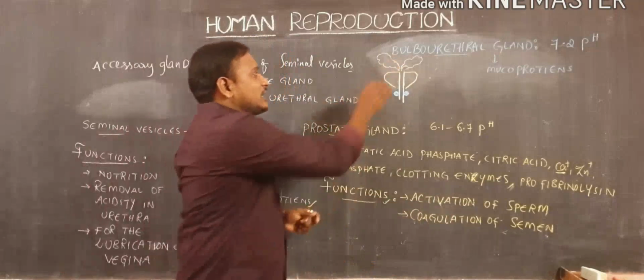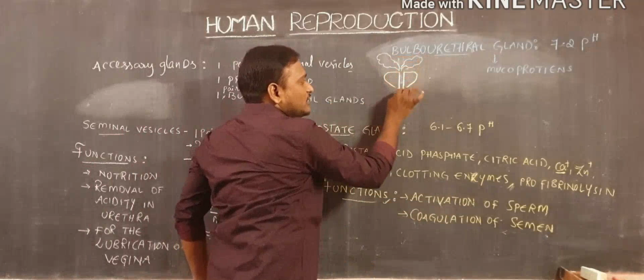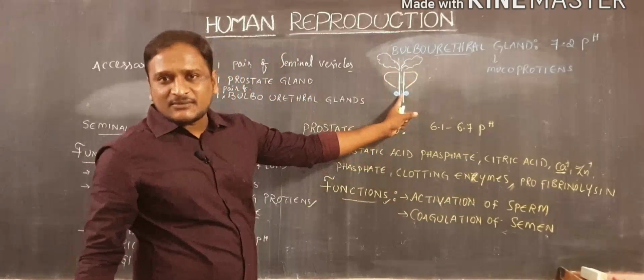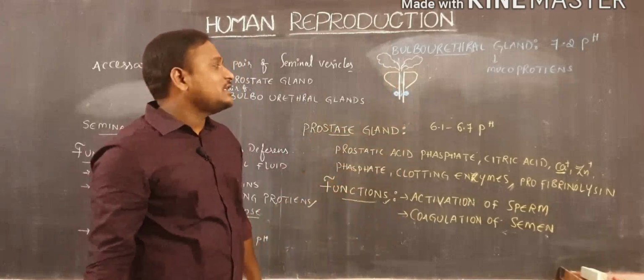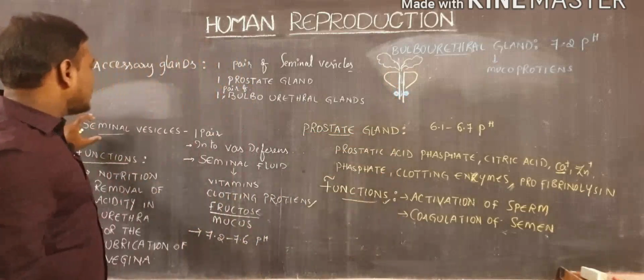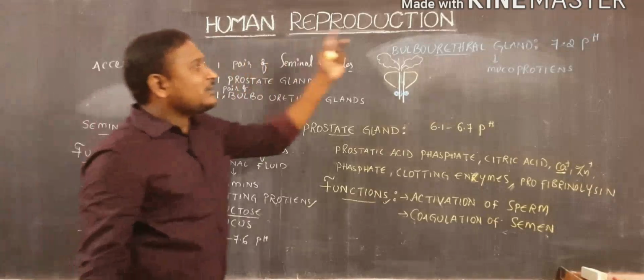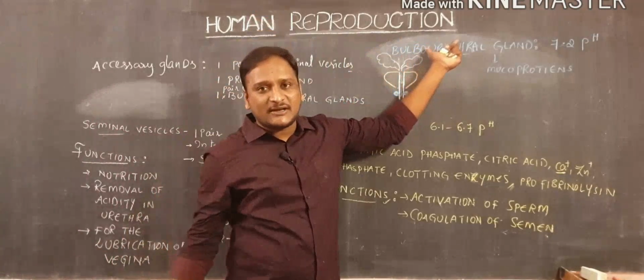When the sperm cells are traveling through the urethra, these bulbourethral glands release their secretions. The main function of the bulbourethral gland is removal of acidity in the urethra. That function is also performed by the seminal vesicles. At the same time, bulbourethral glands are also helpful in removing the acidity in the urethra.